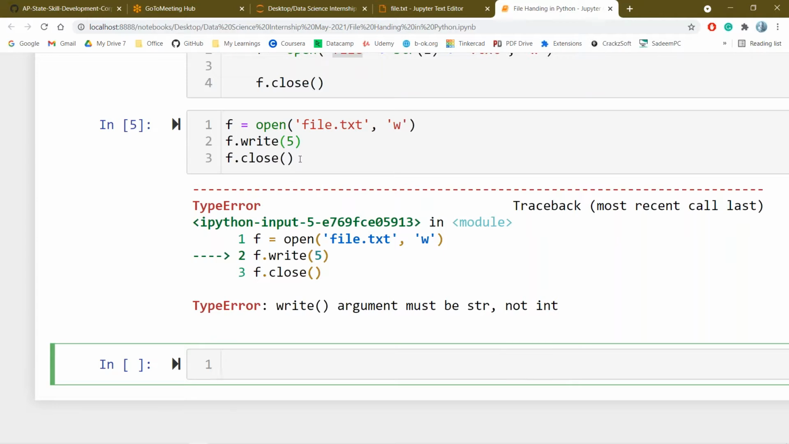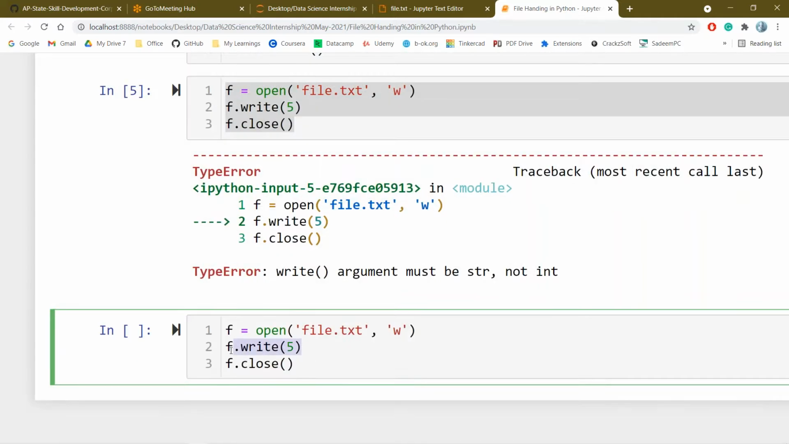Now let us write some 1 to 100 numbers. For example, if I want to create roll numbers, simply I need to create a roll number register. For that purpose, there are 100 students available.